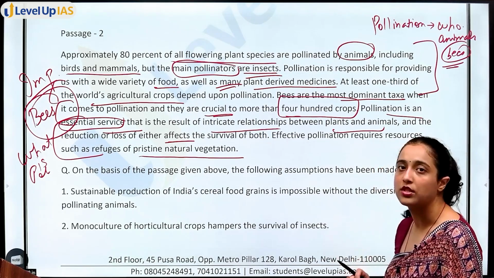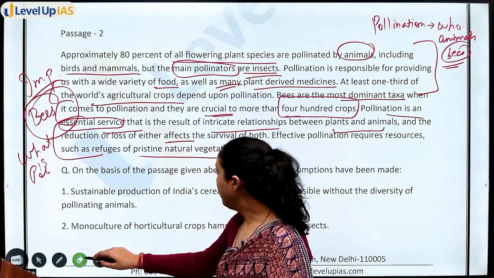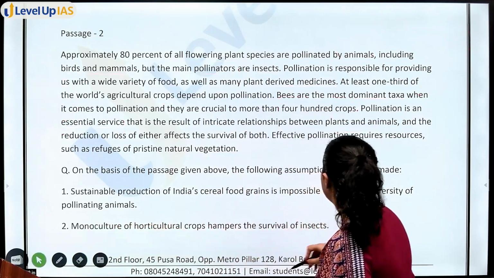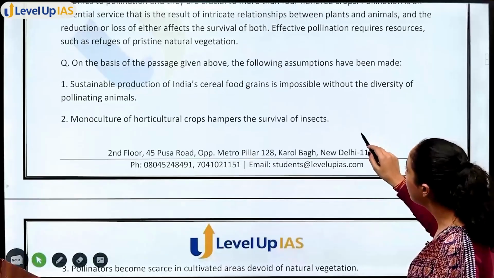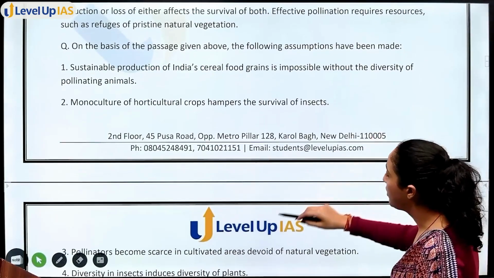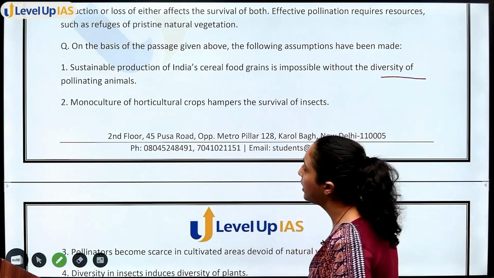natural vegetation. Next, on the basis of the passage given above, the following assumptions have been made. Sustainable production of India's cereal food grains is impossible without the diversity of pollinating animals.